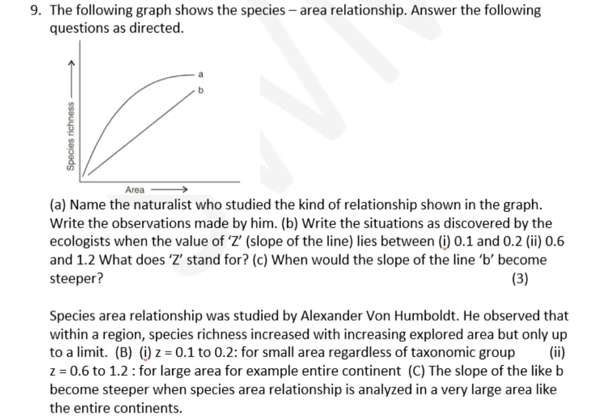Now, the second question is: write the situations as discovered by the ecologists when the value of Z, the slope of the line, lies between 0.1 and 0.2. If it is between 0.1 and 0.2, for small areas, regardless of taxonomic group, the Z value lies between 0.1 and 0.2. 0.6 to 1.2 indicates that for larger areas, like a continent, if you consider an entire continent, the Z value increases. Z means actually the slope of the line. When would the slope of the line B become steeper? The slope of the line B becomes steeper when species area relationships are analyzed in a very large area like the entire continent.